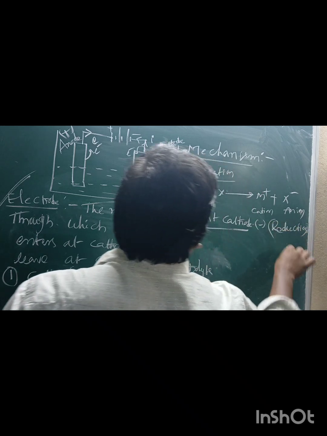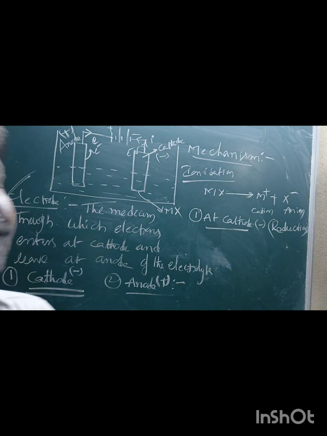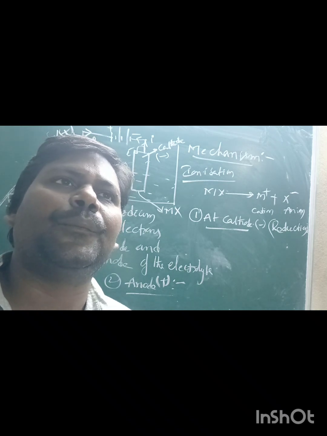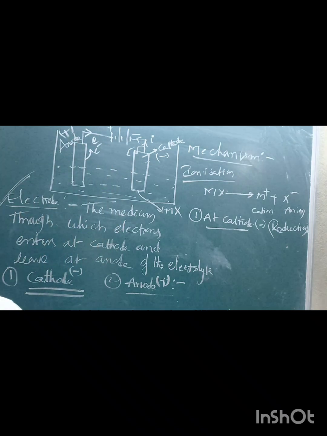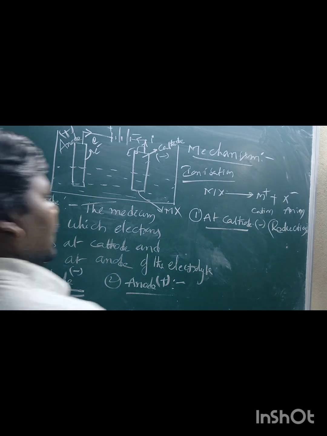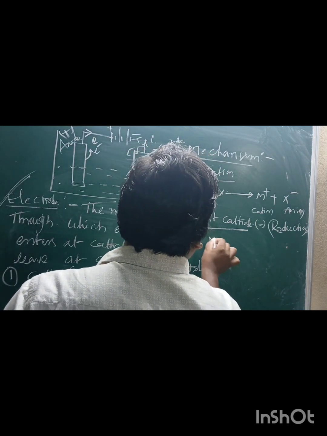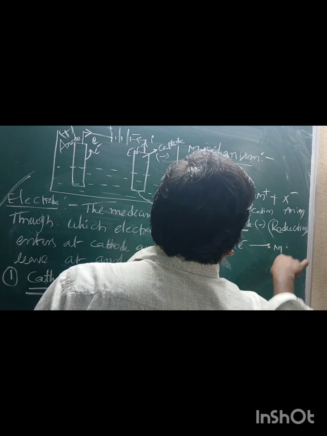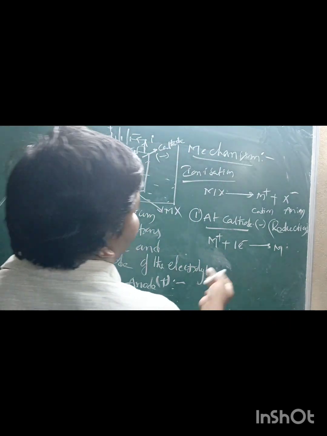The flow of ions is always towards the oppositely charged electrode. Here the cation M plus gains electrons. At the cathode reduction takes place.